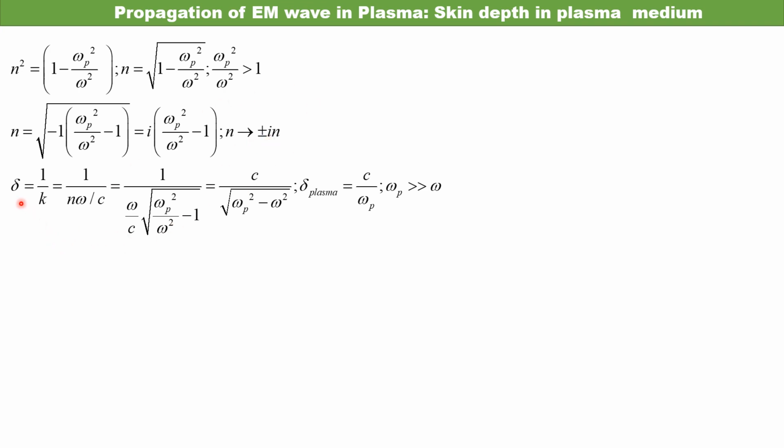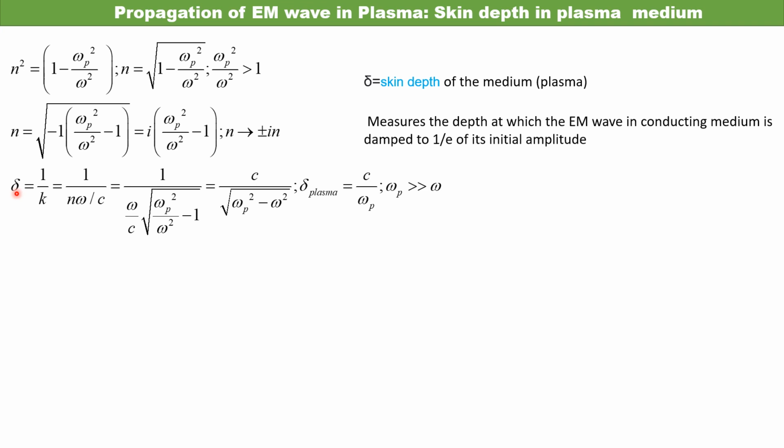In that case, our skin depth. For your enlightenment, I should tell you what skin depth is. Skin depth is the depth at which the electromagnetic wave is reduced to 1 by e of its initial amplitude. I already talked about it in my previous lecture. So skin depth can be written as 1 divided by the wave vector, and if you replace the term k, you reach this equation: c by the root of omega p squared minus omega squared.